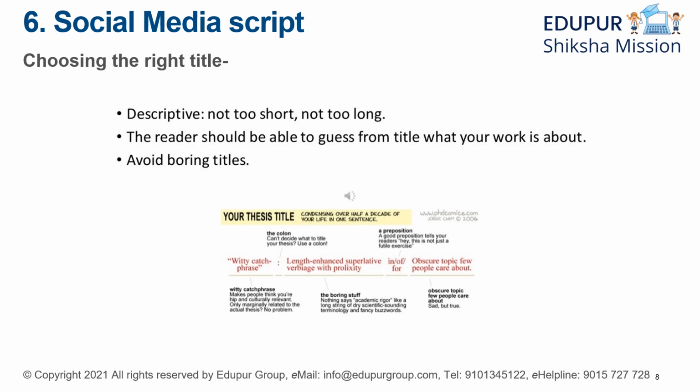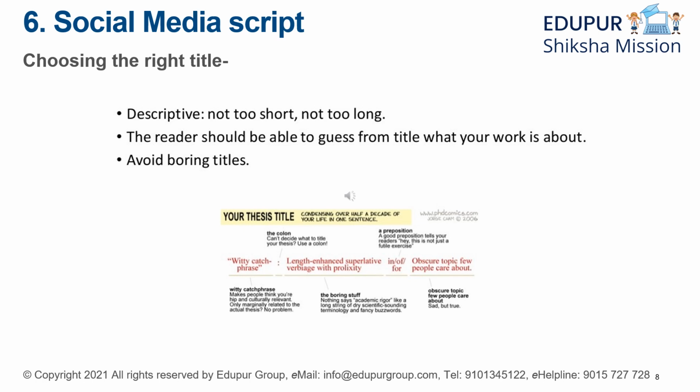Now we have seen what the social media platforms are. We have seen how to choose the right content. Now let's see how we can choose the right title. The title is very important because people won't click on your website, or people won't click on your content, if your title is very boring. It should be very catchy, very concise, very witty.